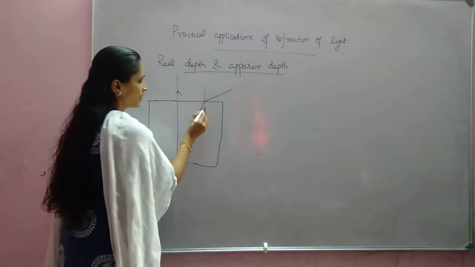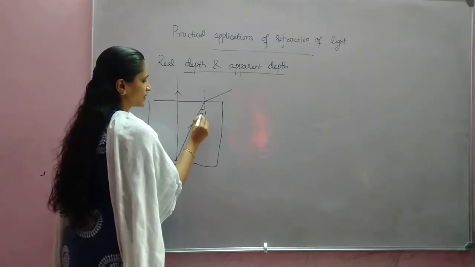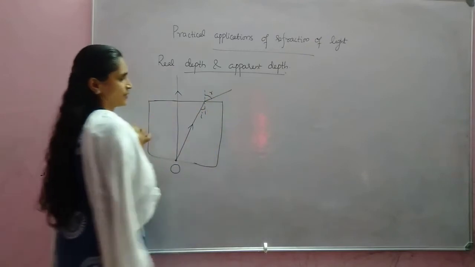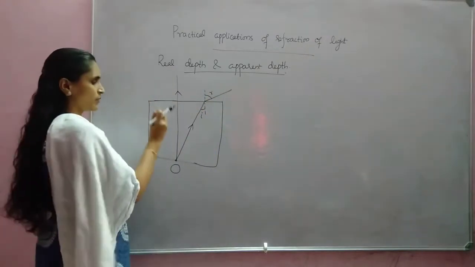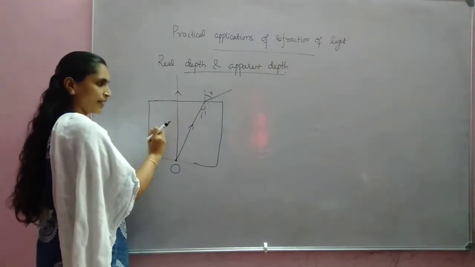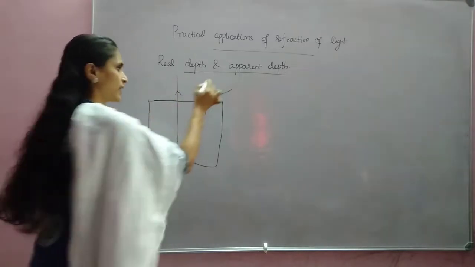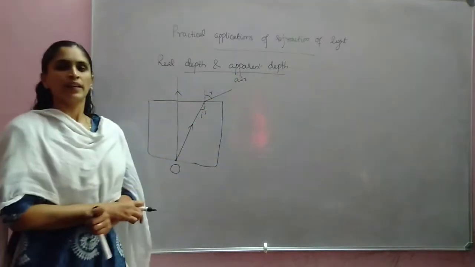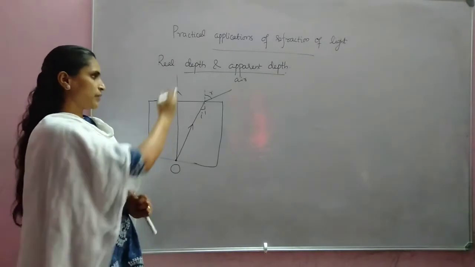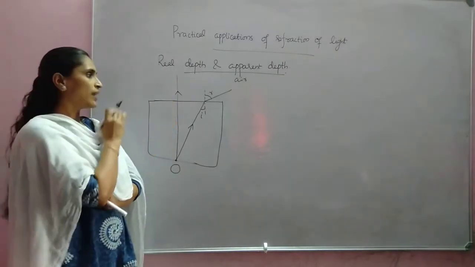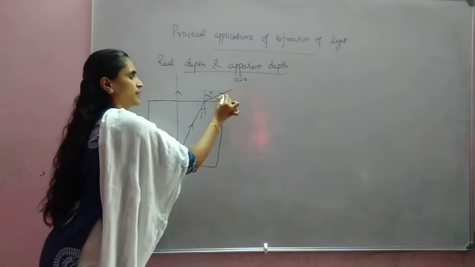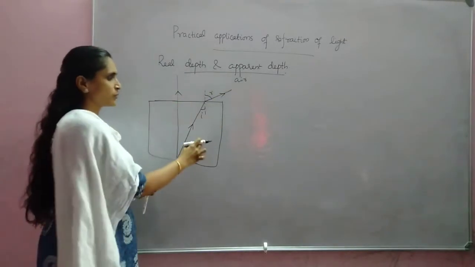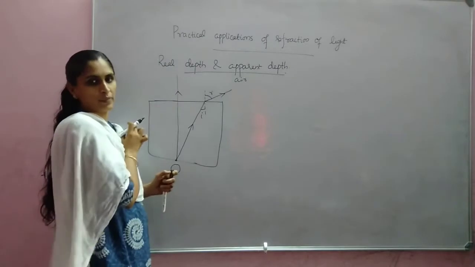So this angle we can mark as the angle of incidence, and this angle is the angle of refraction. So it is traveling from denser medium to air. This is air, okay, air or vacuum. It is traveling from denser medium to air. So what will happen to that ray that we have seen? I is the angle of incidence. It will bend away from the normal because it is moving from denser to rarer medium.